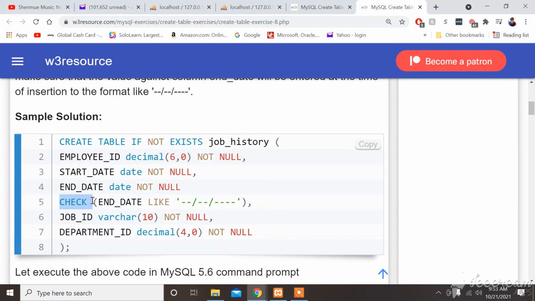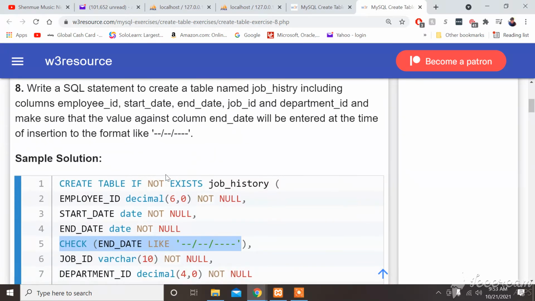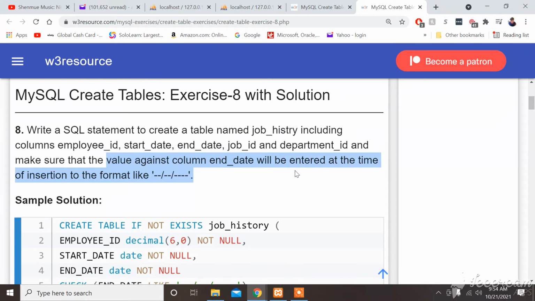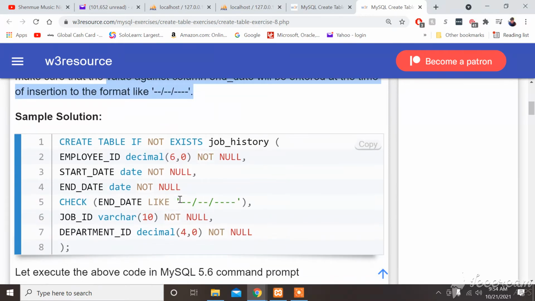Alright, one last time. Rules for the end date column, and we want it to copy this date format. And value against the end date will be entered at the time of insertion.